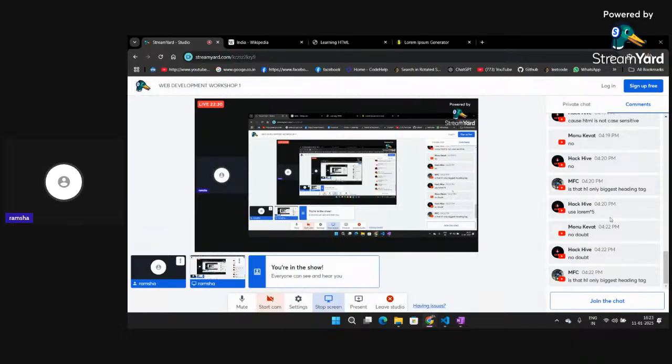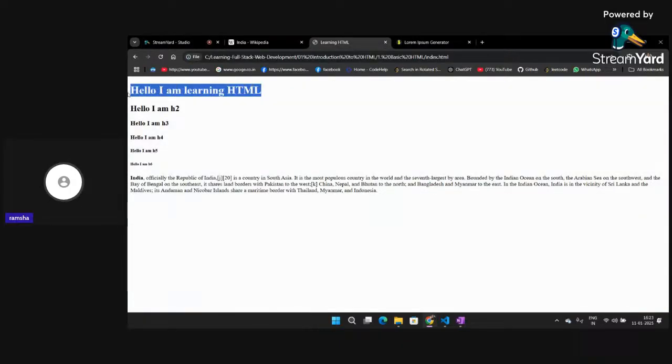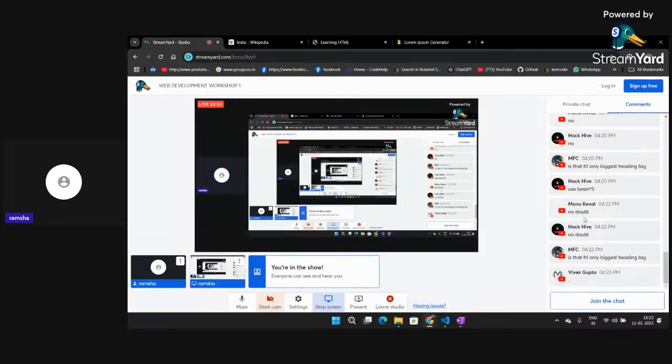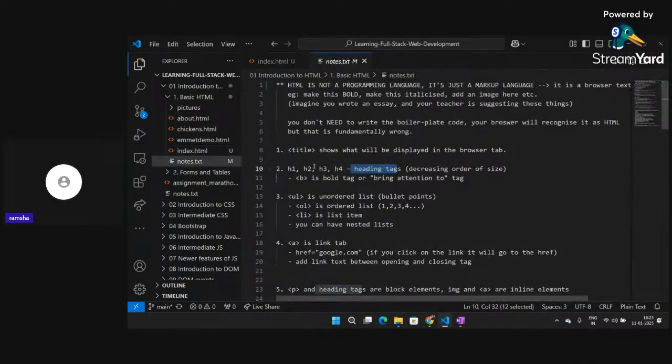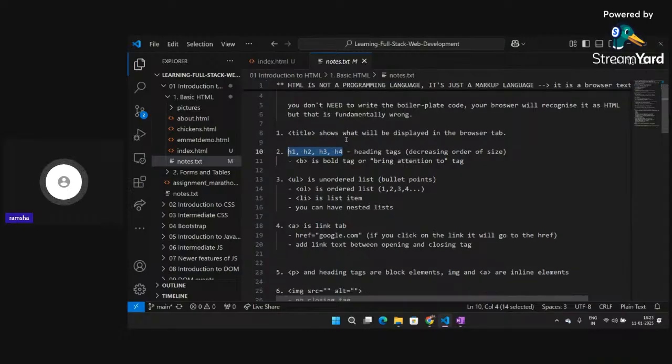H1 is the biggest heading tag. It's not like this size cannot be increased. This can be increased manually with CSS. When we learn about the styling and the CSS part, we'll look into it. But for now, just understand that H1 is the biggest heading tag. Okay, now, yeah. So we have studied about the title tag, the heading tag, and the bold tag.